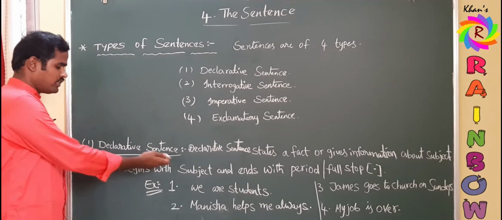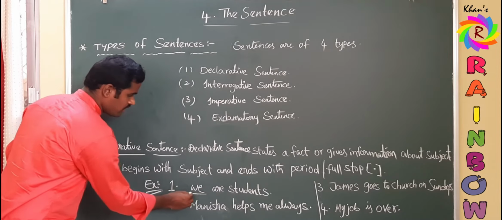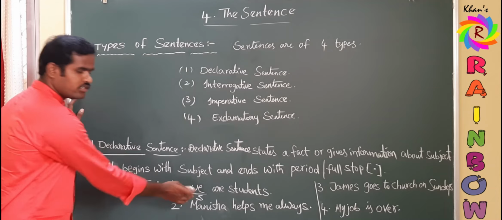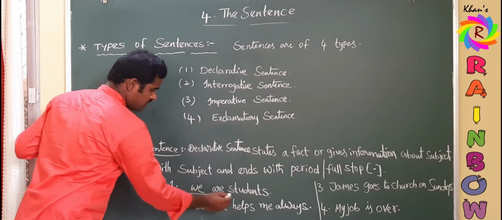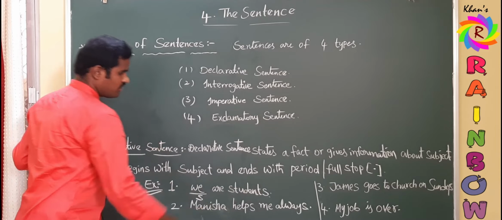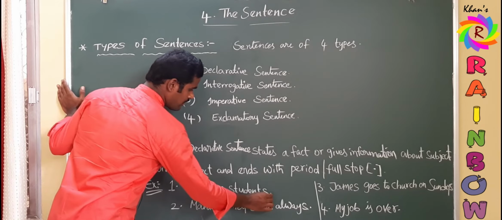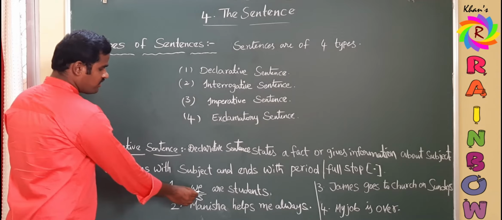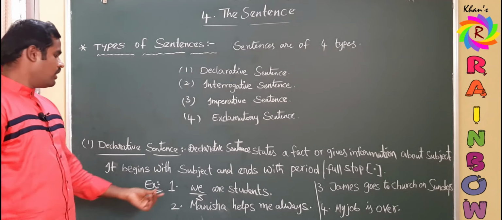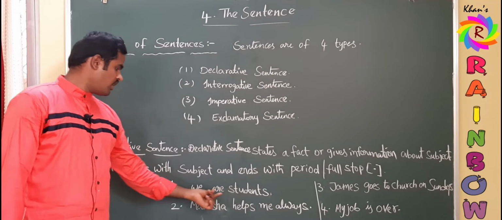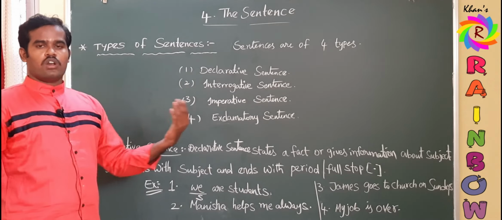If you observe these examples, you will be very clear. See, we is a pronoun, so it is the subject. Are is the helping verb, students is the object, and here you can observe the full stop at last. See, it began with a subject and is ending with a full stop, and it is giving some information about the subject we. Who are we? We are all students.